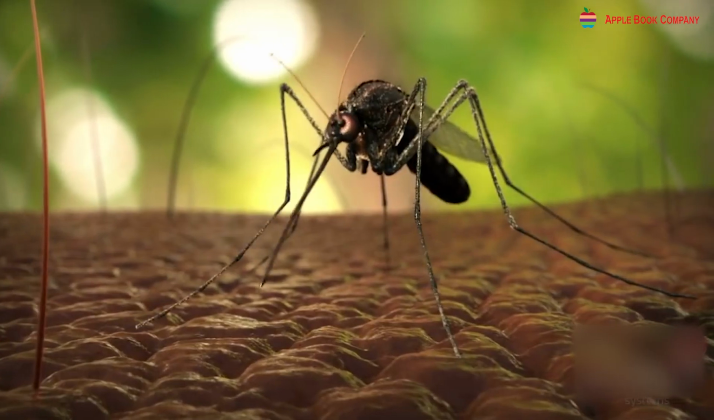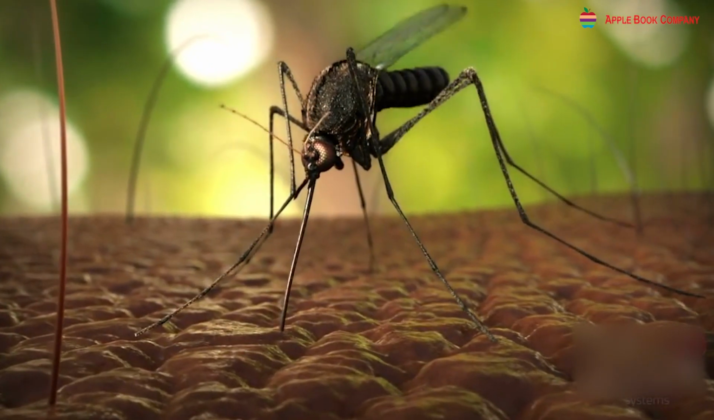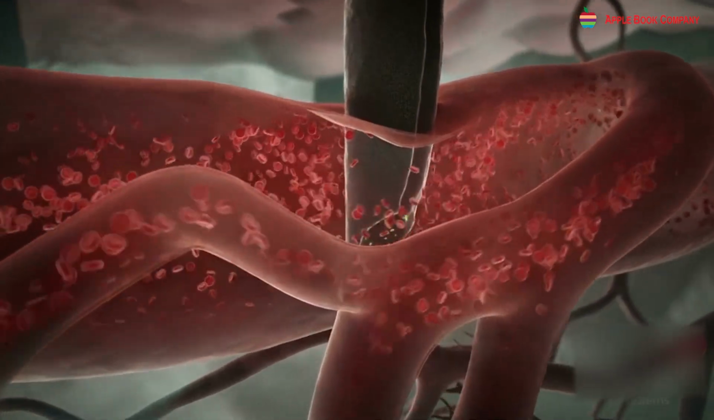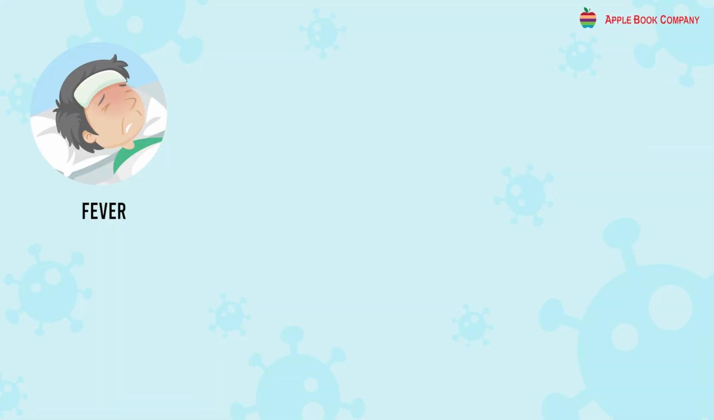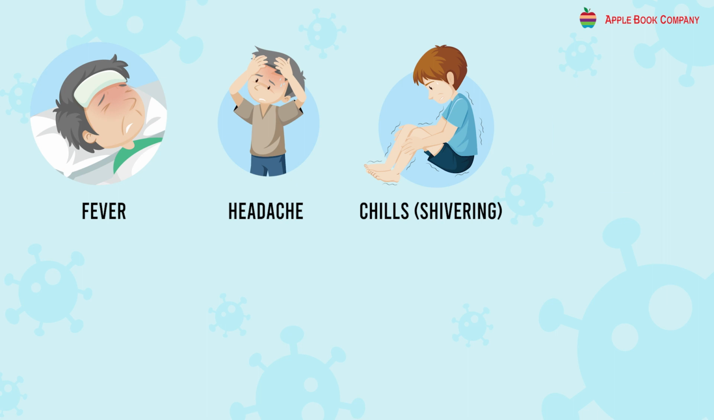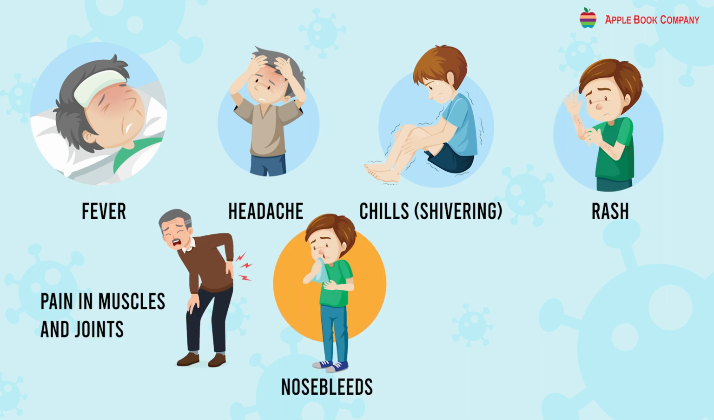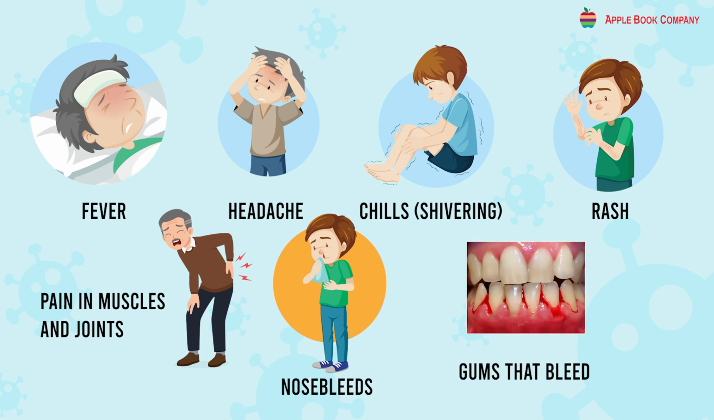Dengue. Dengue fever is a viral infection. The female Aedes aegypti mosquito spreads it, and the symptoms include a sudden fever, headache, chills, shivering, rash, pain in muscles and joints, nose bleeds, and gums that bleed.